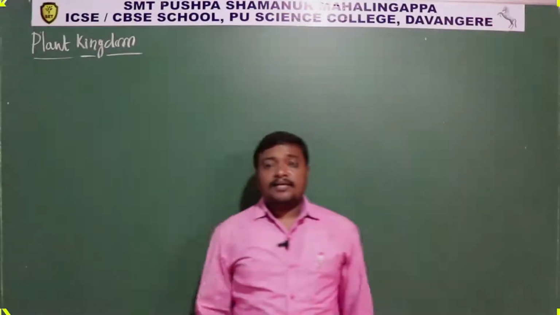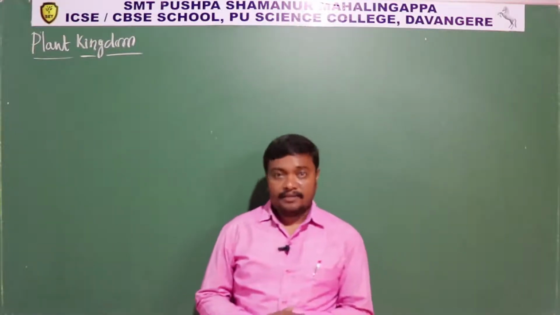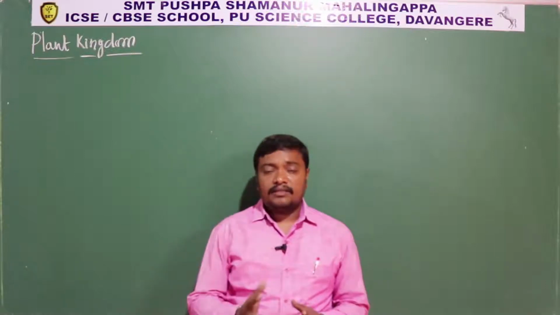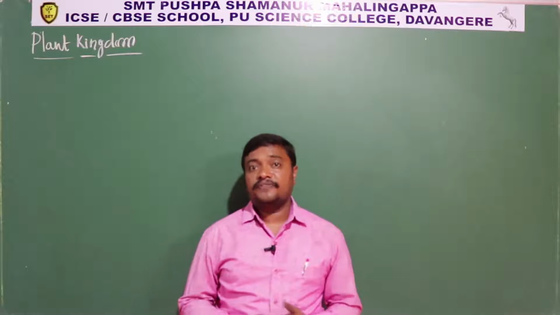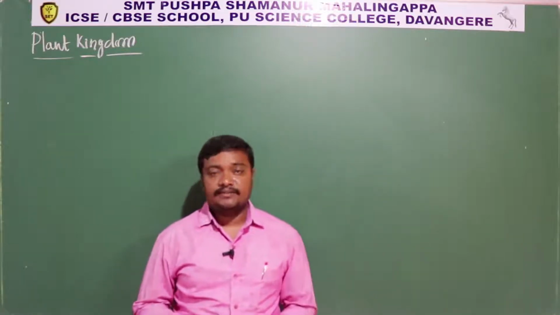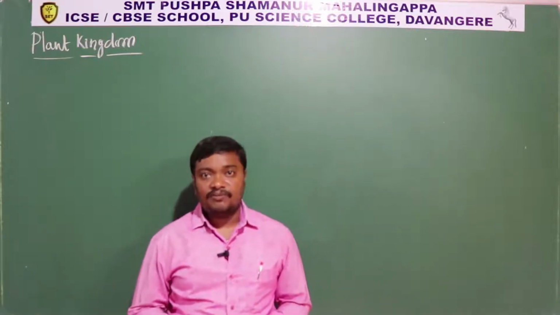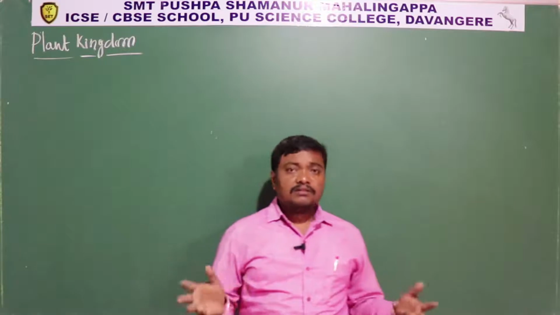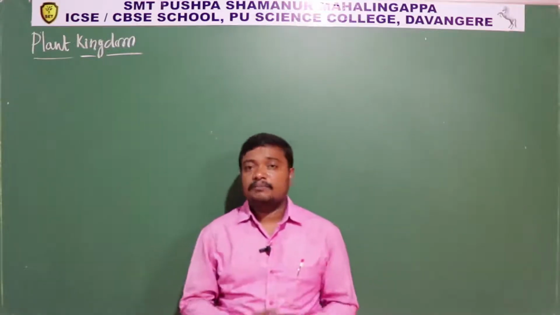Hi everybody. In the previous class we discussed the basic characters of the plant kingdom. Then we studied the classification systems for angiosperms: the artificial system, natural system, and phylogenetic system of classification, numerical taxonomy, cytotaxonomy, and chemotaxonomy. All these systems include the plants that come under the kingdom Plantae.